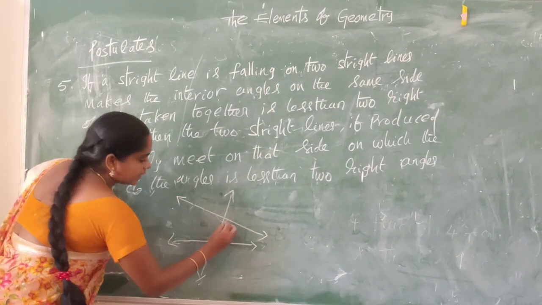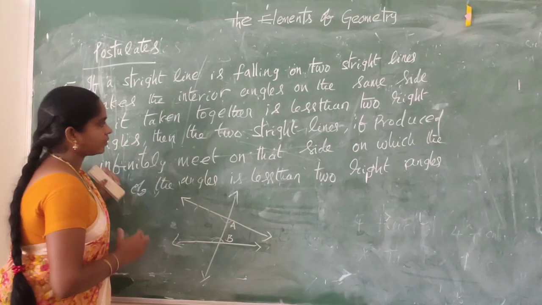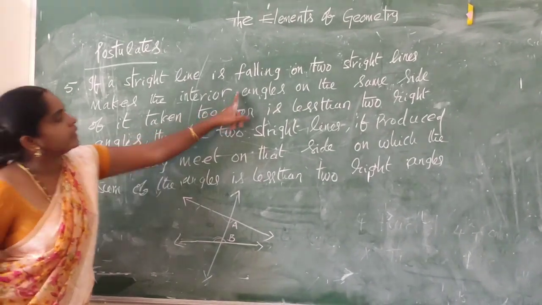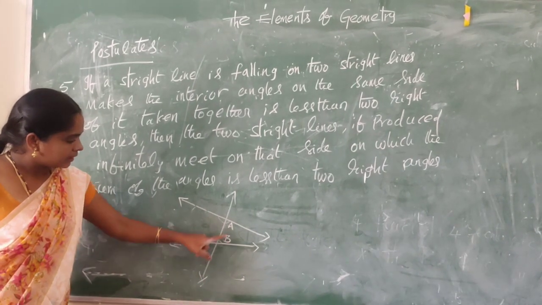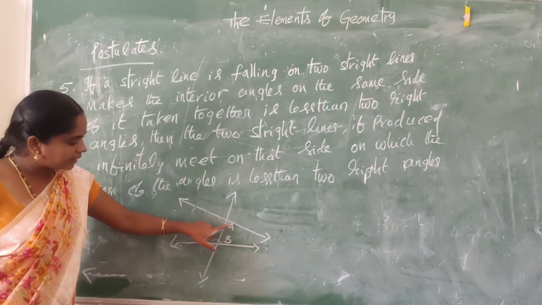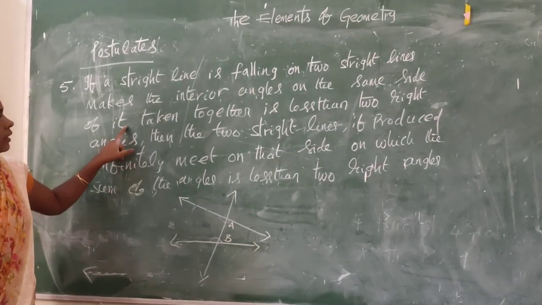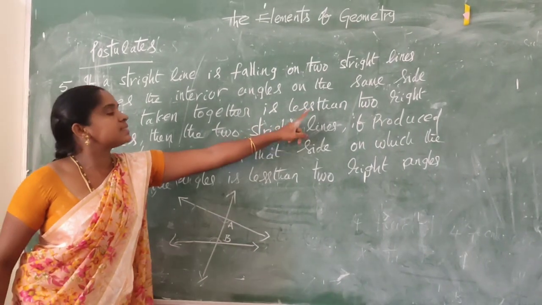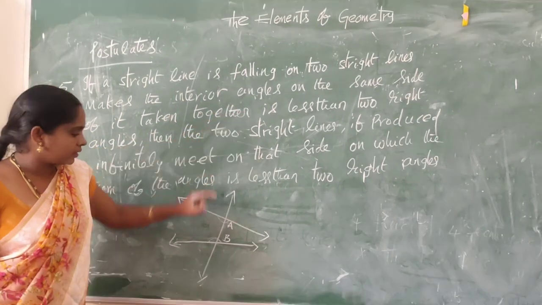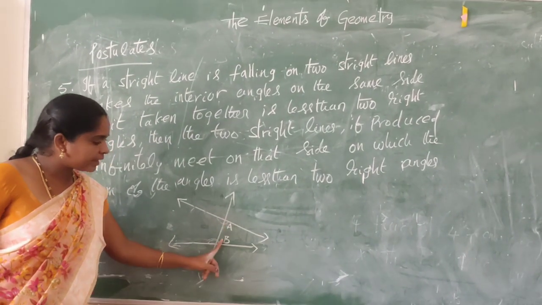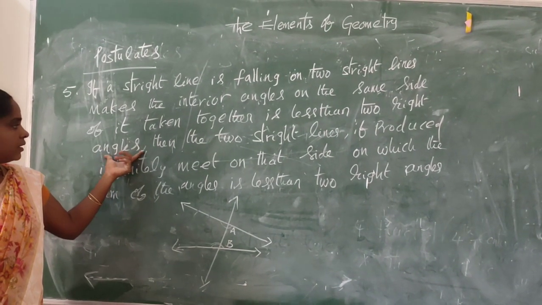Interior angles. Let us take here A. This is B. Interior angles on the same side of it. This is a transversal. Interior angles are angle A and angle B on the same side of the transversal. Taken together, these two angles are less than two right angles.